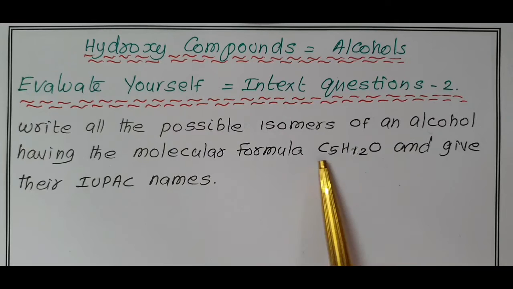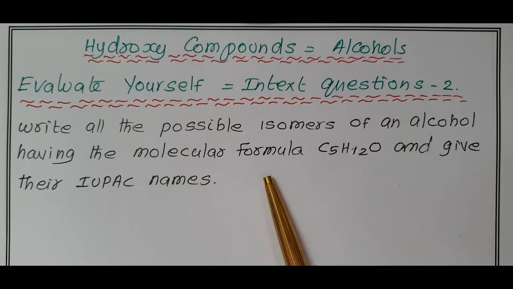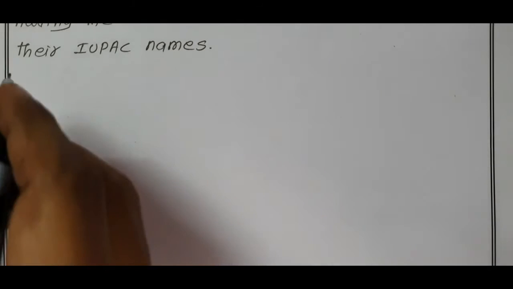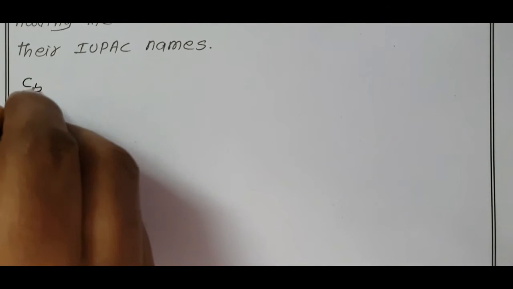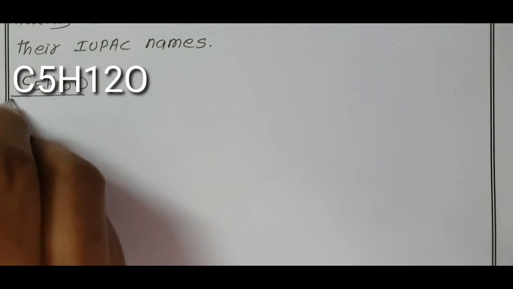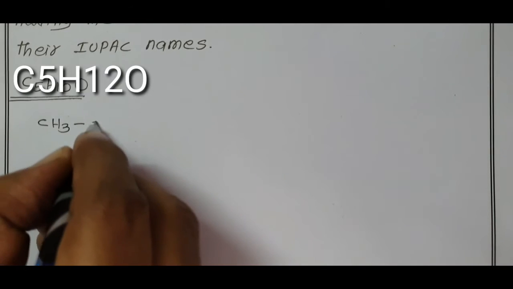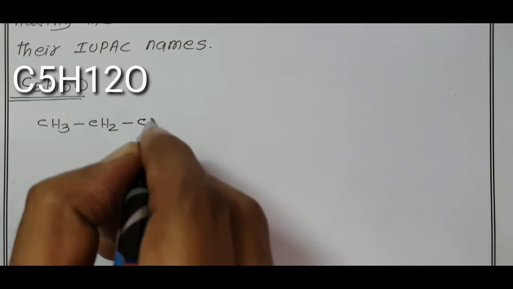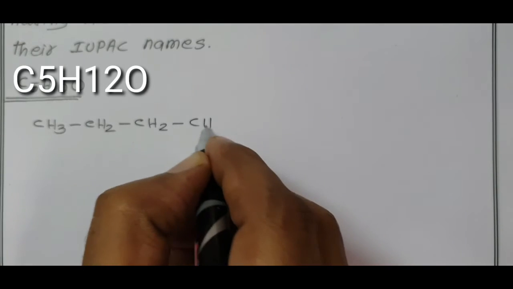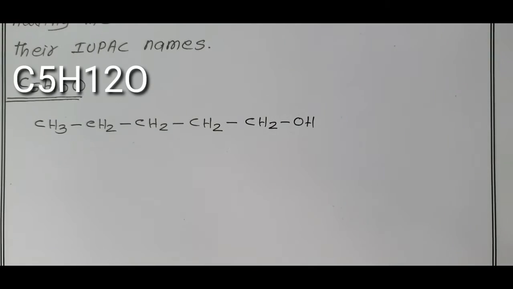The molecular formula given is C5H12O. For this formula, we have to write the number of isomeric compounds and also the IUPAC names. First I start with the linear chain alcohol: CH3, CH2, CH2, CH2, then the fifth carbon CH2OH, the first alcohol.